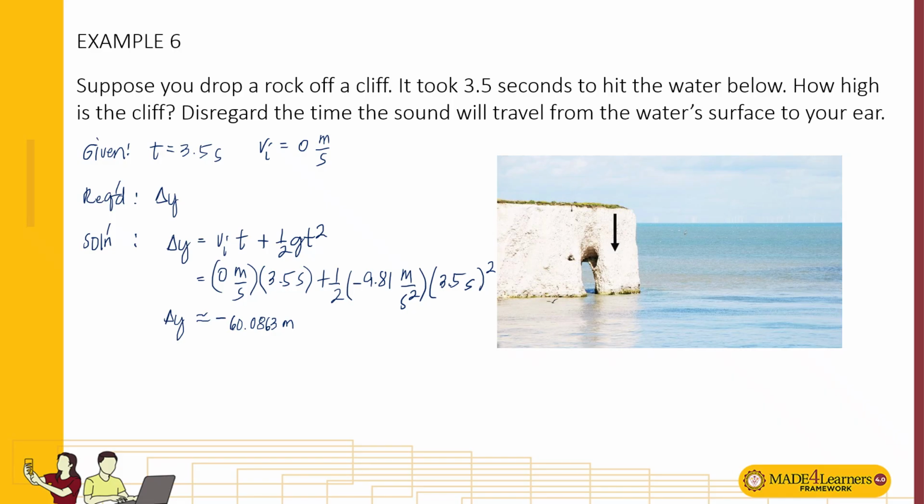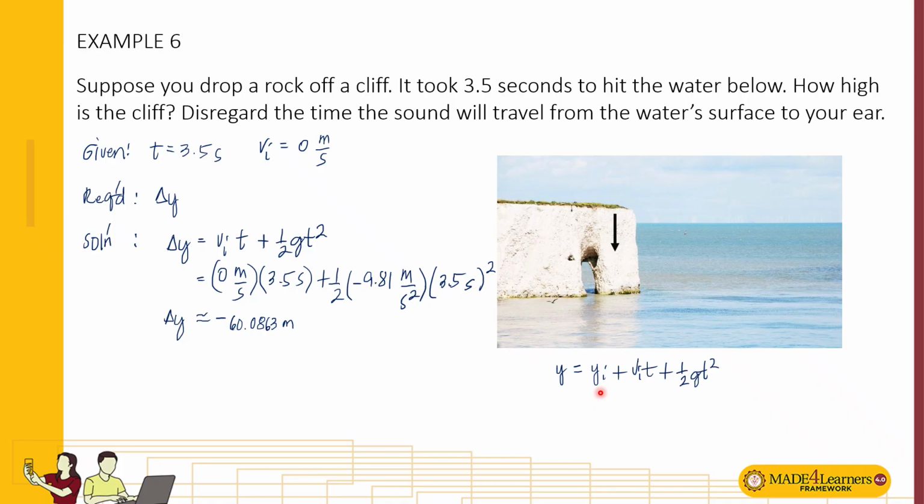Some equations are written in a different format, but still have the same meaning. There are some equations that look like this, where there's no delta y on the left side of the equation. It's the same thing: y minus y sub i is the displacement.